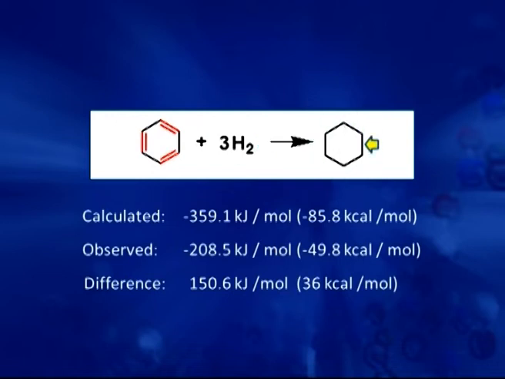So, it should have a calculated heat of hydrogenation at thrice the value of a ring containing only one double bond, that is cyclohexane, and the value should be minus 85.8 kilocalorie per mole. But it was observed that the heat of hydrogenation is very less from the expected amount, and that is minus 49.8 kilocalorie per mole. So, it leaves a difference of 36 kilocalorie per mole. So, what is this energy?